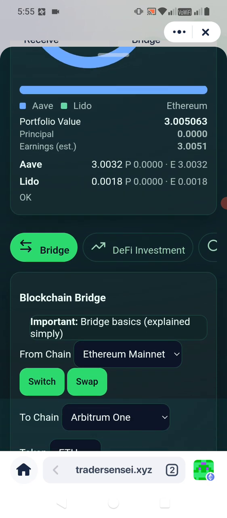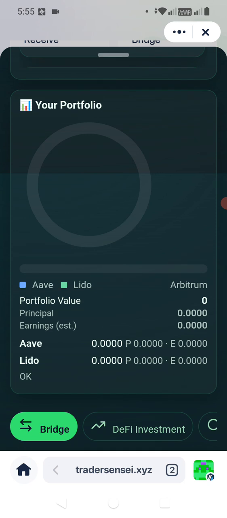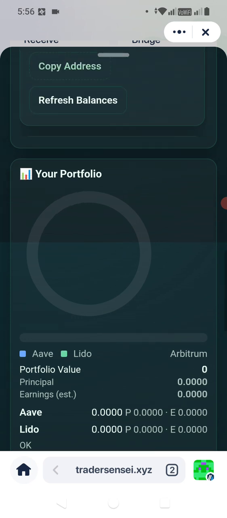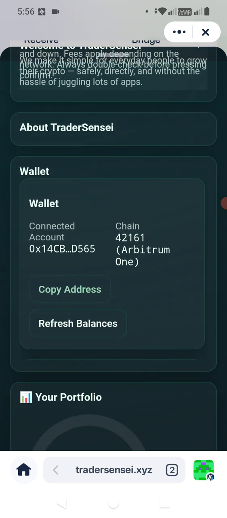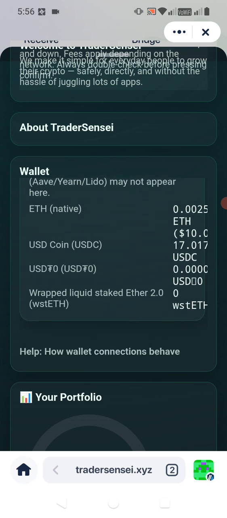But what I wanted to show you is the update now, because we have done some really cool stuff on the Arbitrum side. We'll tap the swap here, which will change the from chain to Arbitrum One, which is L2, and the to chain to Ethereum. Then we tap switch, and as you will see, it will take some time. Your portfolio here will disappear, but your wallet will continue to reflect Arbitrum and your balances. You can also press refresh.